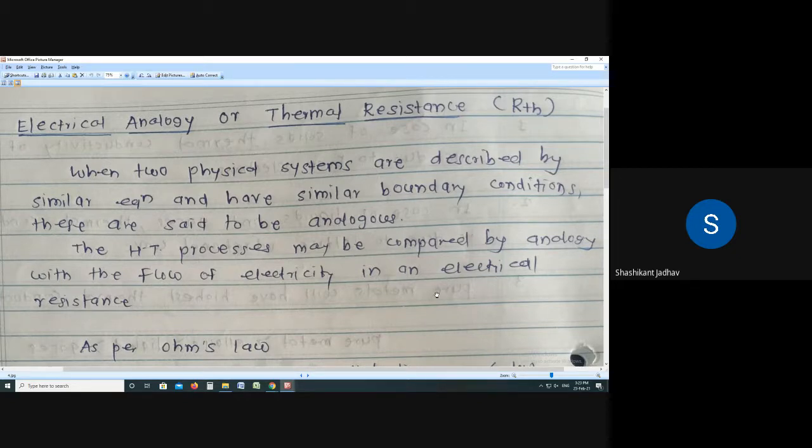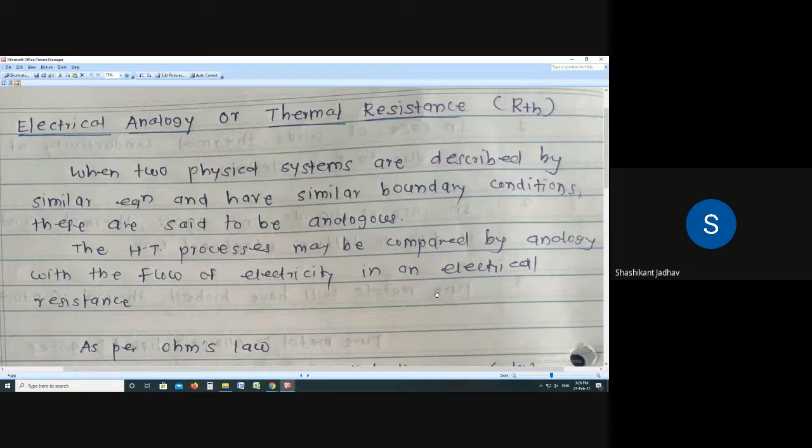So my question is that now we have to write down the equation of the heat transfer in the form of the electrical system equation. Means what? Current is flowing because of what? Because of the potential difference. So at the numerator dV is there, and at the denominator the factor which opposes the current, that is R, is there. In that way we have to write down the equation for the heat transfer system.